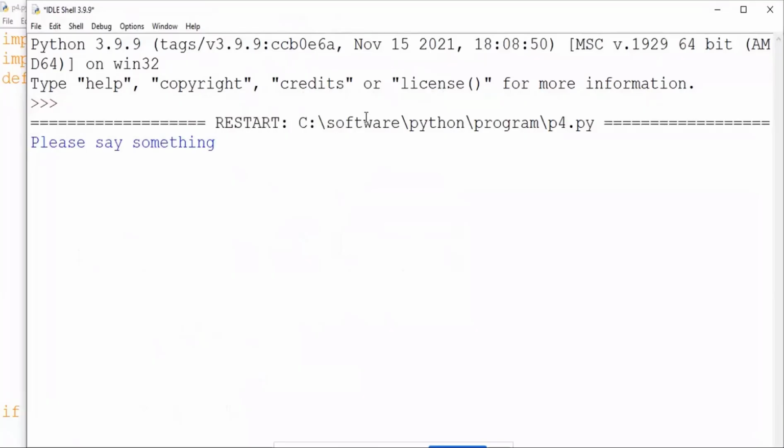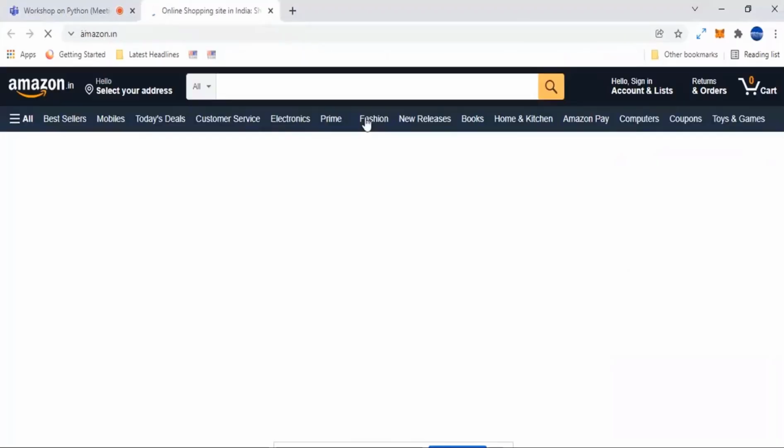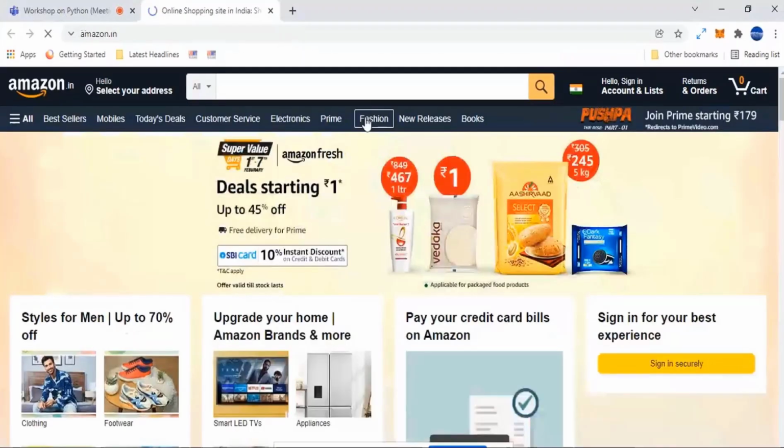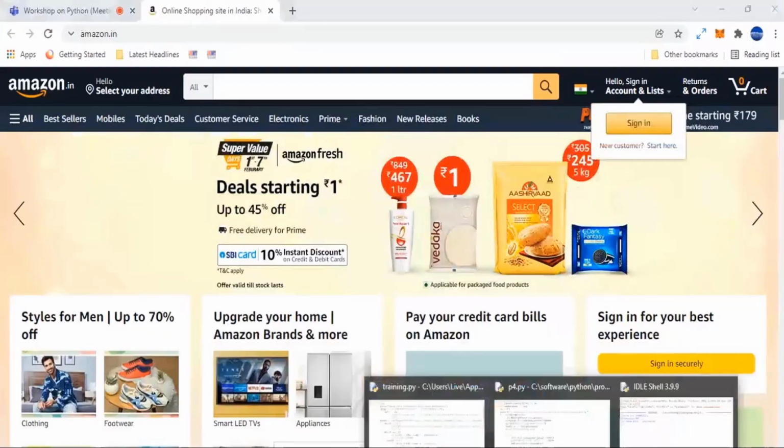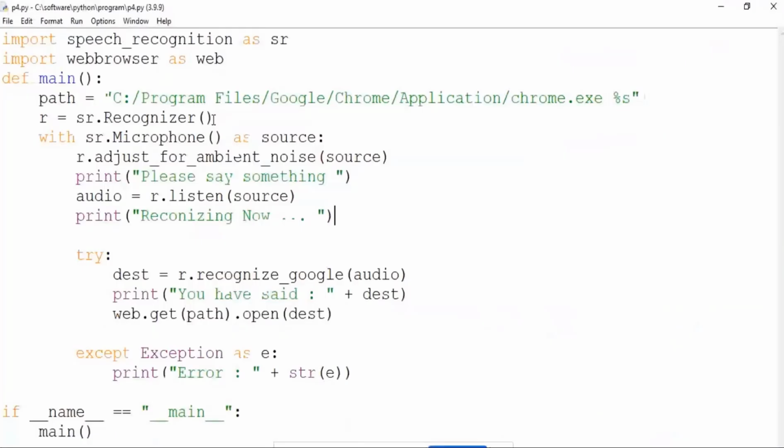So it is going to give the result here. Amazon.in. Now see, I have said Amazon.in. What happened is, by using that speech recognition, it is getting my voice and taking that as a source and searching it in my Google Chrome browser.